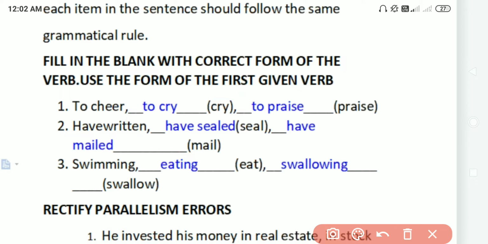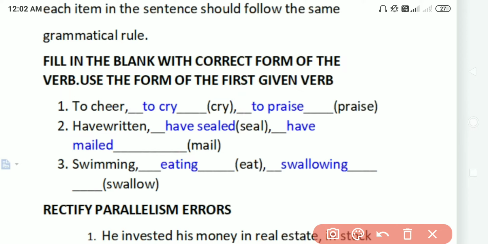Have written, have sealed, and have mailed. Don't write like this. I mean, of course you will not be writing, right? So seal, if I try to make it in the form of action, I can write it as sealed. So have written, have sealed, and have mailed. So like this I can write.